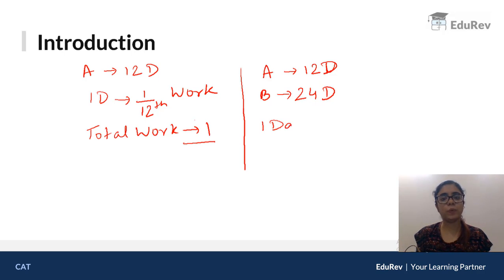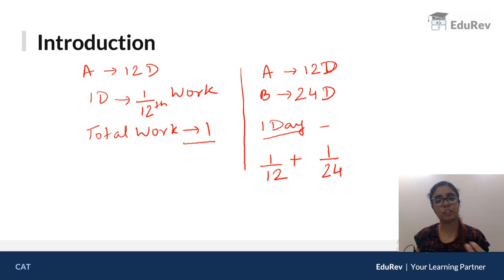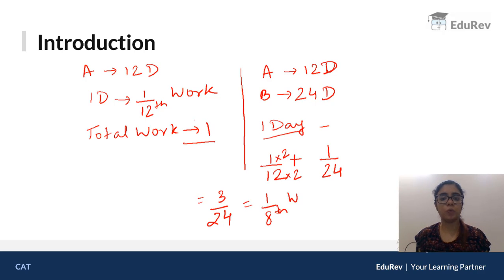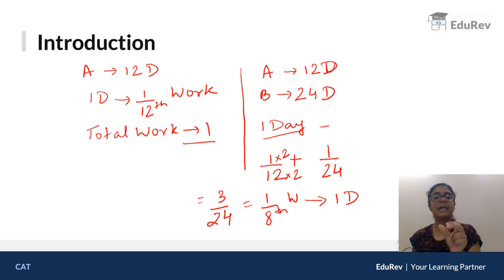Now what we do is we talk about one day again. In one day A will do 1/12 of the work. In one day B will do 1/24 of the work. They are working together, so the total work will be 1/12 plus 1/24. The LCM of 12 and 24 is 24, so I'll multiply this with 2, and this also with 2. 2 plus 1 will give me 3. So 3/24, which is nothing but 1/8 of the work, will be done by them in one day.